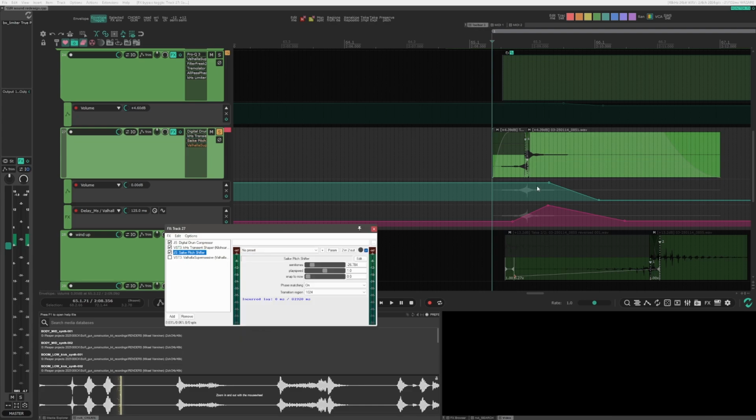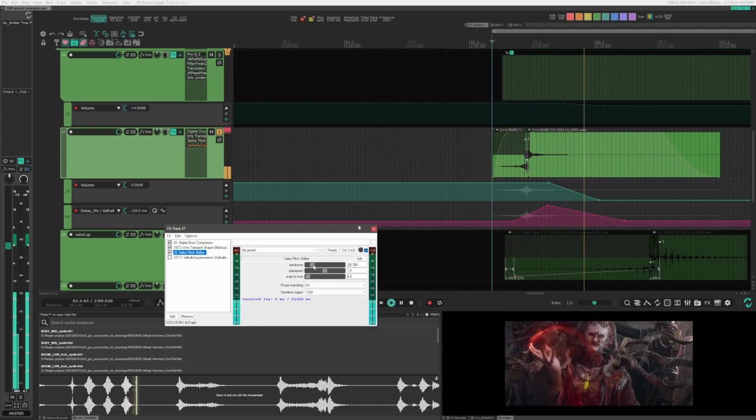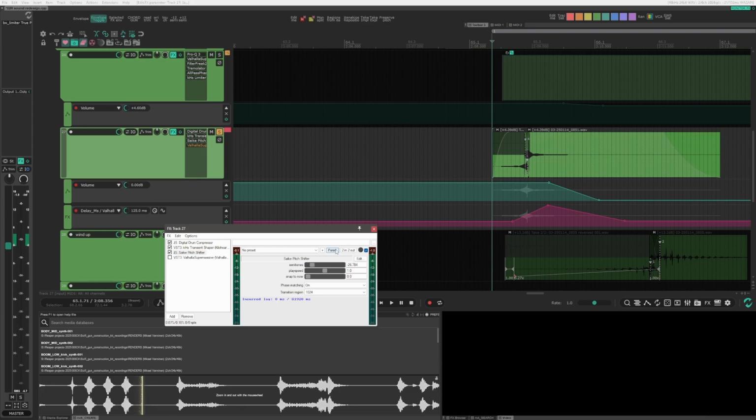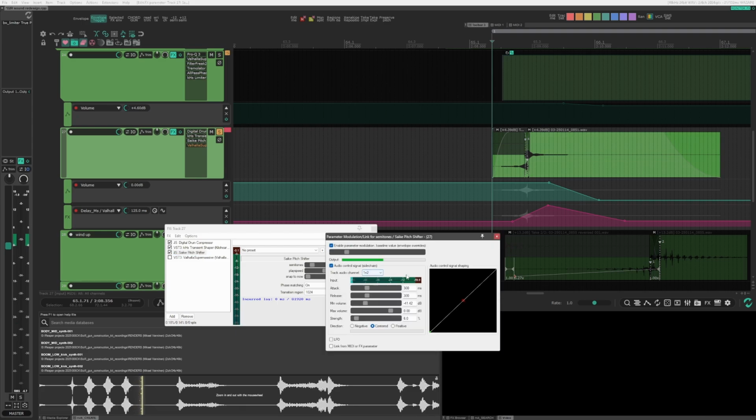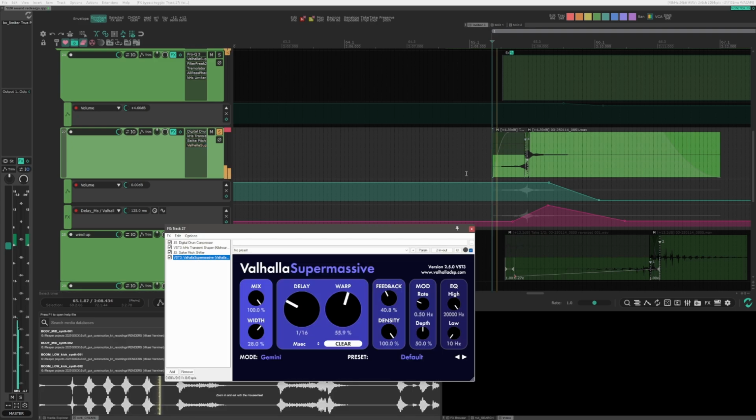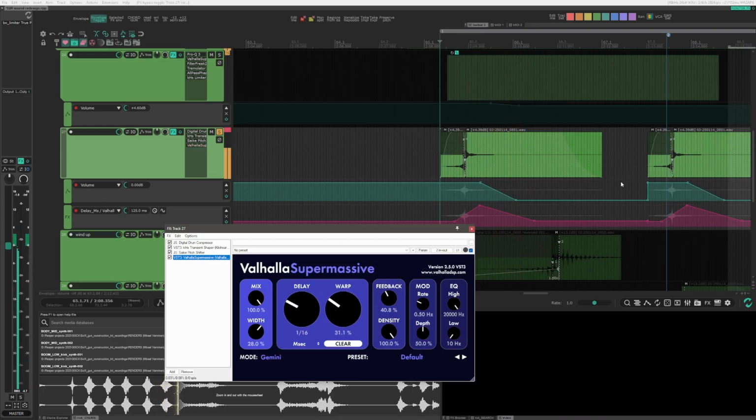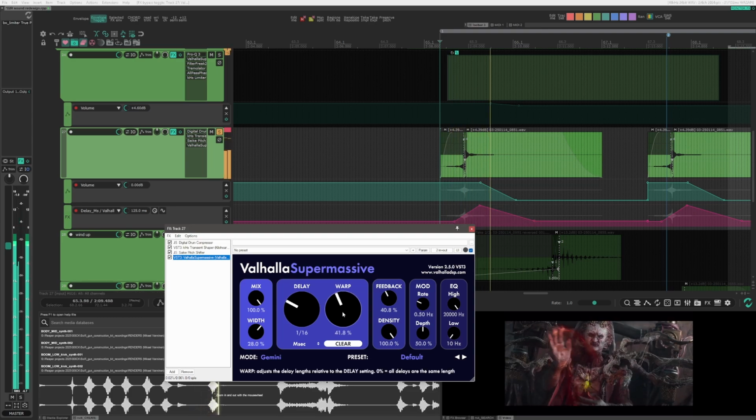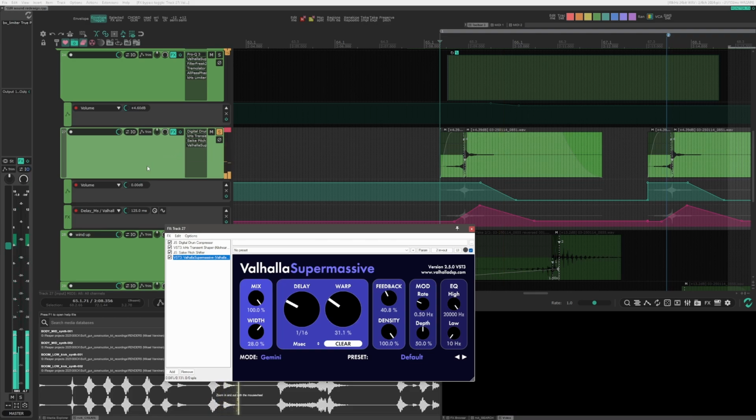And Psyche pitch shifter. So basically just pitch shifting, reacting to the volume. Again with the parameter modulation. Then we have Valhalla Supermassive, doing most of the magical sound. So we are just modulating the envelope, the warp envelope there.